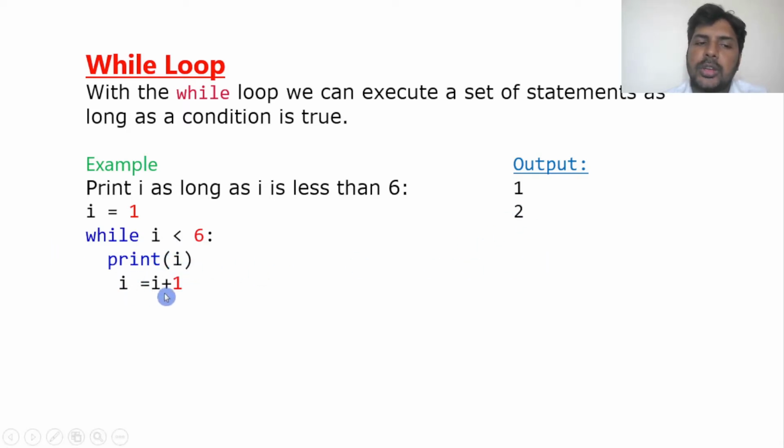See, again it will go here, i is equal to i plus 1, which means 3. Again it will come here and check the condition. This time also it will be satisfied. So next 4, next 5, till 5 it will print. After 5, what happens? After printing 5, it will increase to 6. Now it will check the condition here: 6 less than 6, false. The condition is false, so it will come out of the block and the program will stop. This is how we got the output 1 2 3 4 5. So until the condition is true, it will execute. Once the condition is false, it will come out of the block. That is the while loop: it will execute until the condition is true.